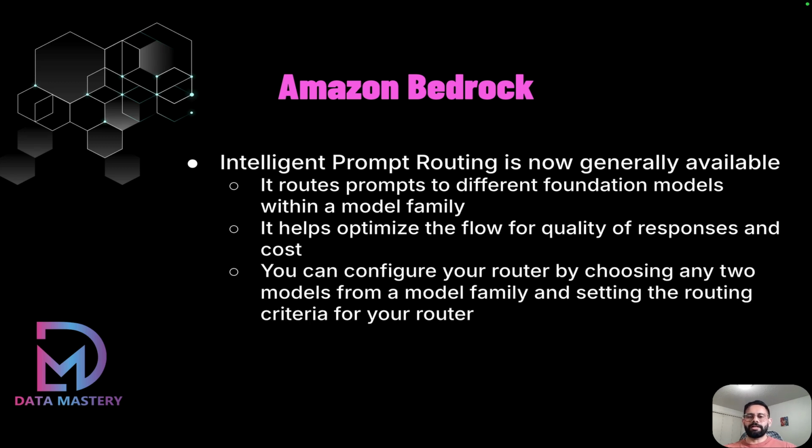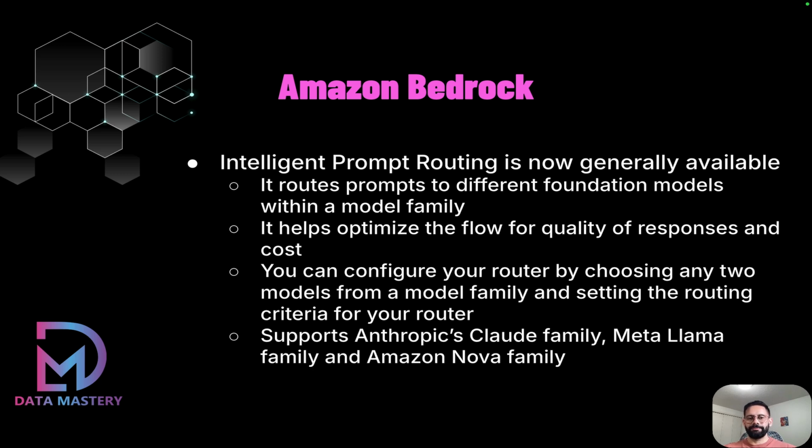And you can configure the router basically. So you can configure the routing by choosing any two models from the same model family, and then you can set the routing criteria for your router. Right now, the supported foundation model families are Anthropic's Claude family, Meta's Llama family, and Amazon's Nova family, which you can use for the prompt routing.